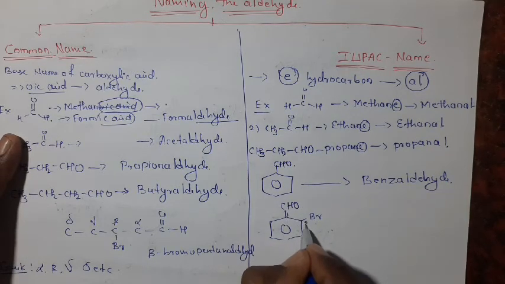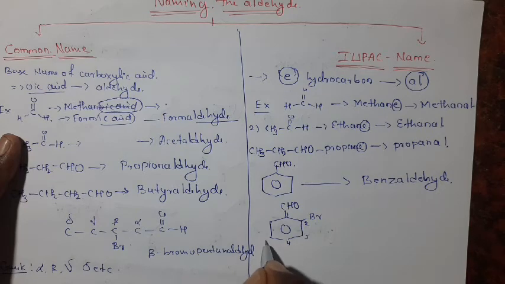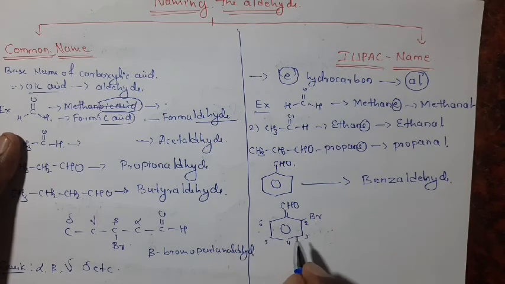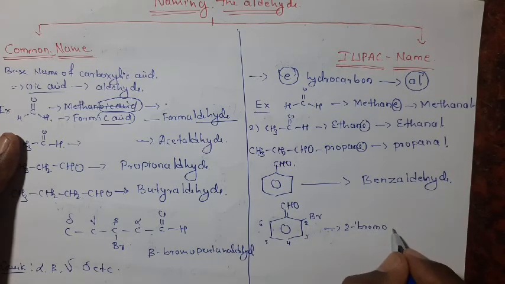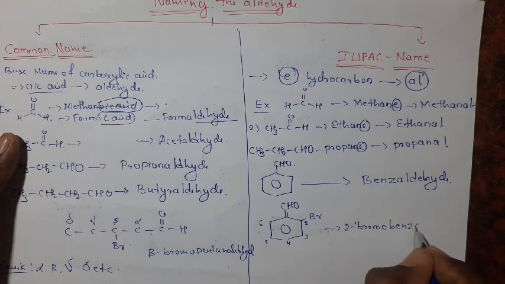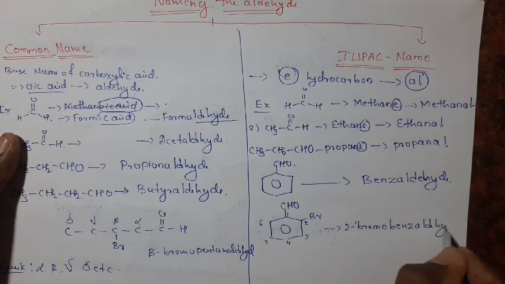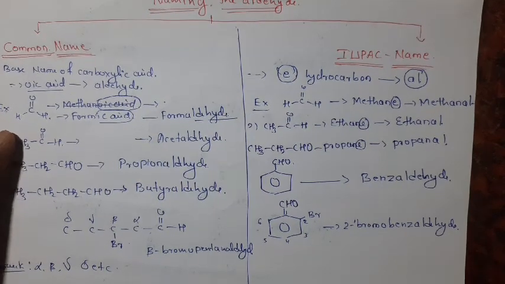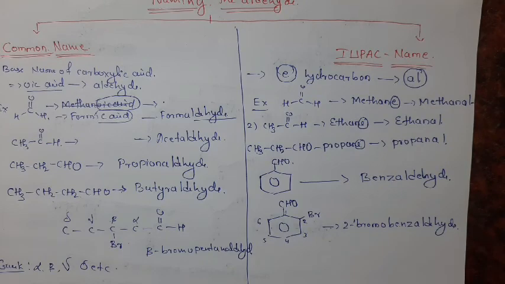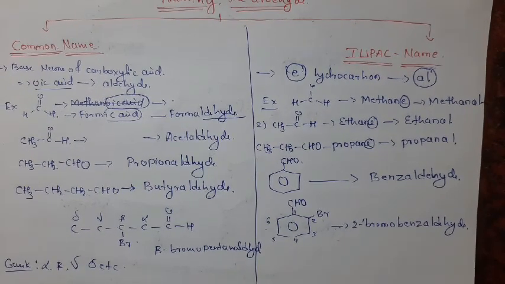This is 1 2 3 4 5 6, then it becomes 2-bromo benzaldehyde. Like this, we can name the aldehydes in the common name as well as in the IUPAC system.